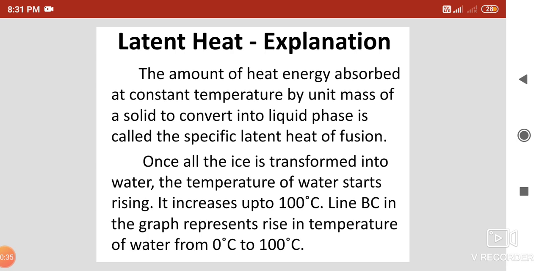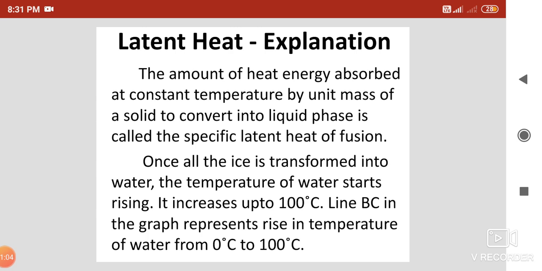So when all the solid converts into liquid the temperature remains constant, and when all the liquid goes into the gaseous state the temperature remains constant. So latent heat means the amount of heat absorbed at constant temperature when any substance changes its state.